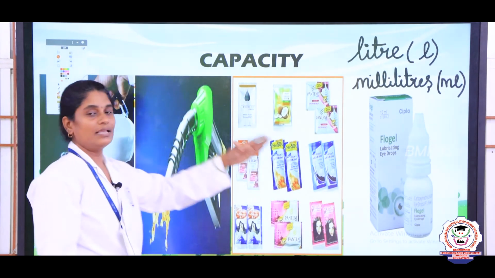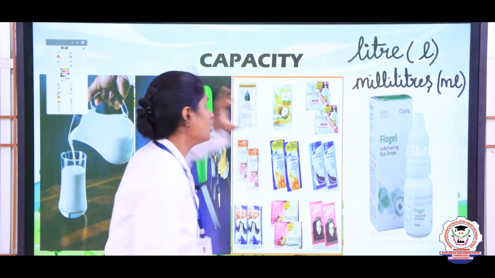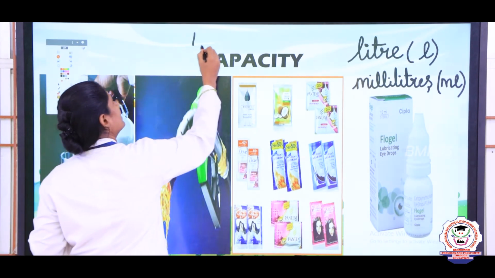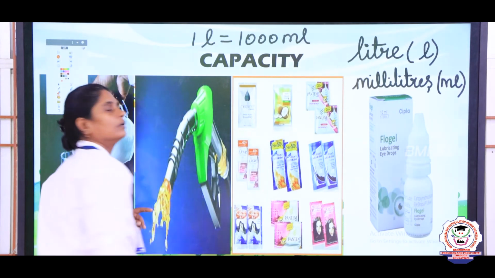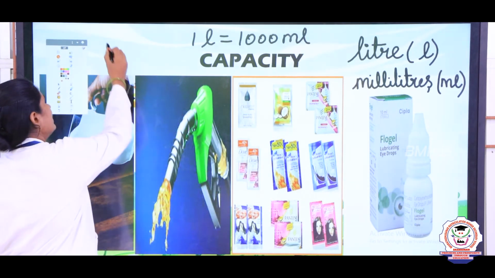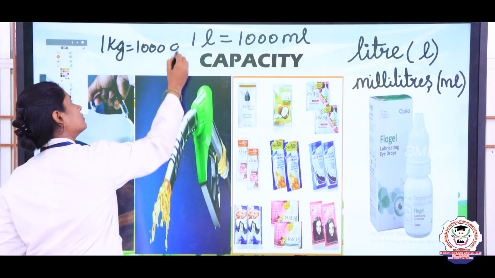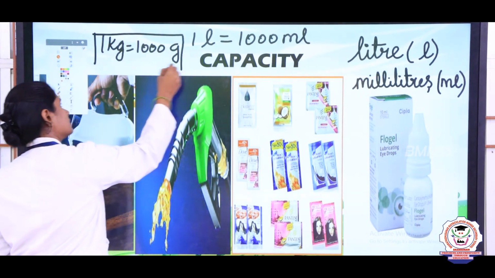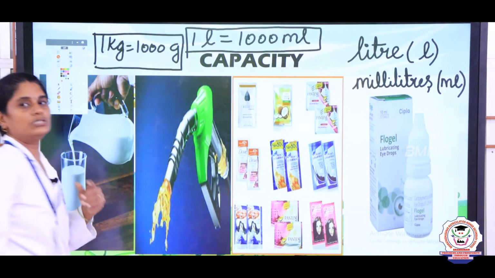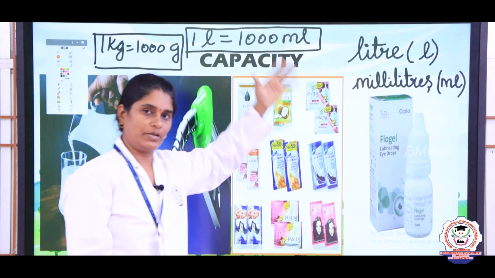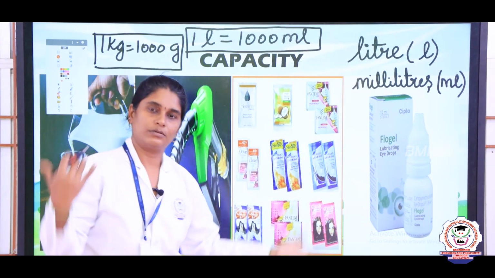Okay. So, this is the standard unit that is used to measure the capacity. So, we can say 1 liter is equal to 1000 milliliters, right. The same way 1 kg is equal to 1000 grams. This is for mass and this is for capacity. Okay. So, this is the formula that is used when we are going to convert into other units. Okay.